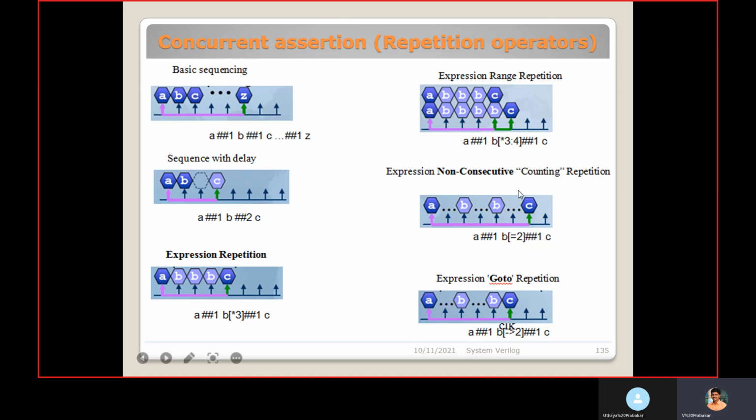That is the difference between non-consecutive and go-to repetition. Here in go-to repetition, C value becomes 1 after the 2 times B value becomes 1. Here after B value becomes 1 the second time, in the next cycle, C value should be 1. That is the behavior we are expecting by mentioning this sequence.